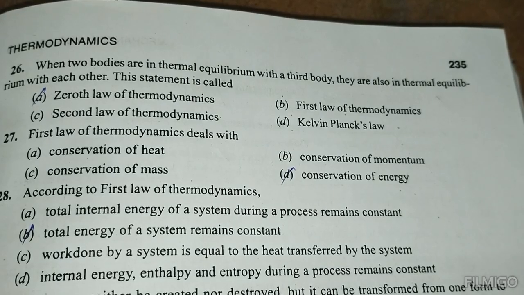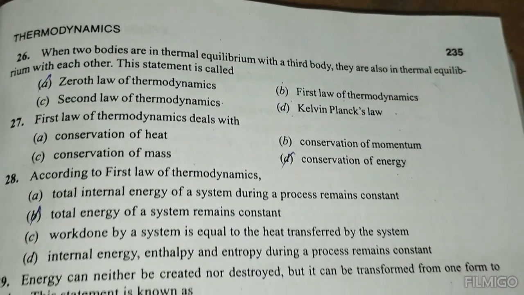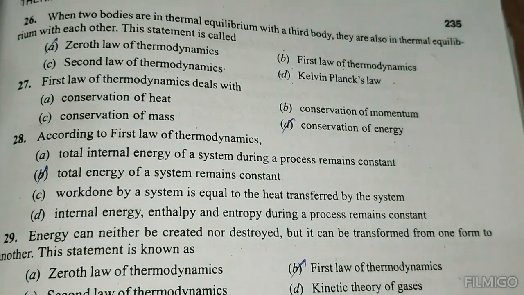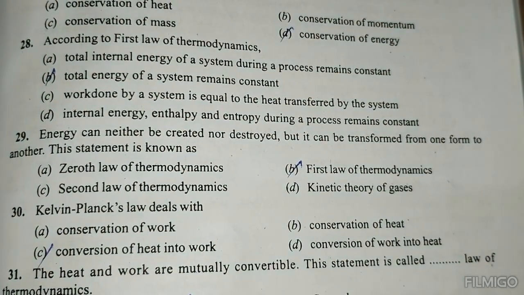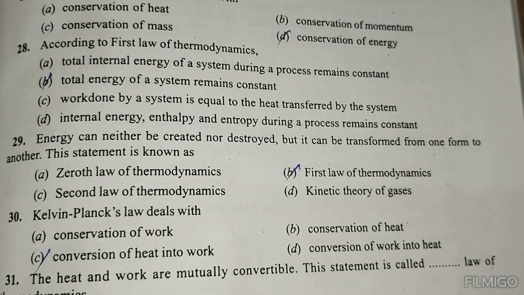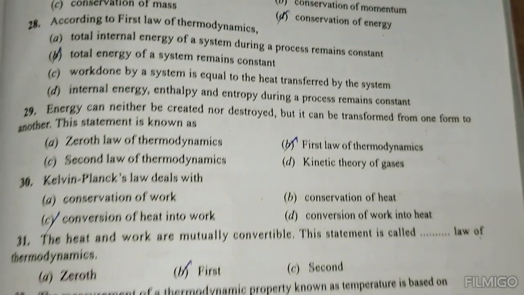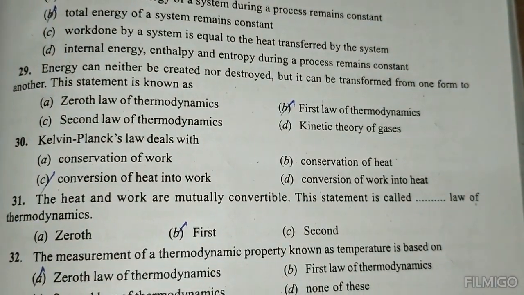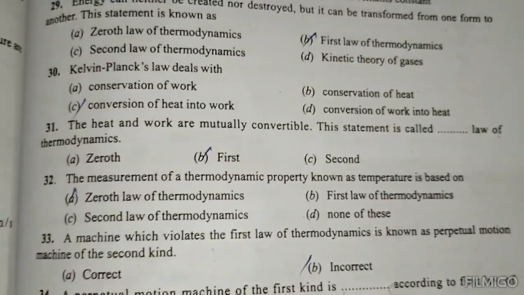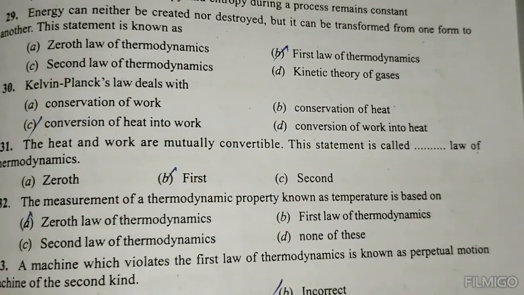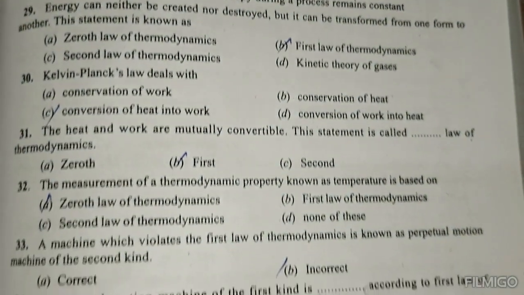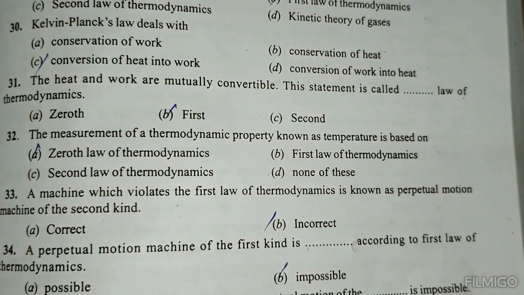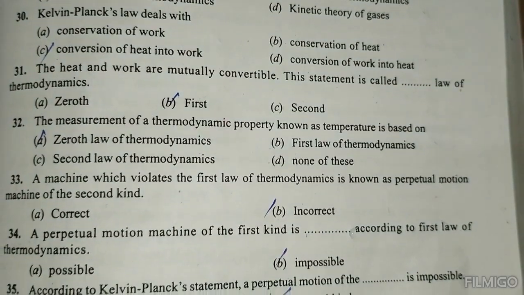The first law of thermodynamics deals with conservation of energy. According to the first law of thermodynamics, total energy of the system remains constant. Energy can neither be created nor destroyed but can be converted into another form of energy. This statement is known as the first law of thermodynamics. Kelvin Planck's law deals with the conversion of heat into work. Heat and work are mutually convertible. This statement is called the first law of thermodynamics. The measurement of the thermodynamic property known as temperature is based on the zeroth law of thermodynamics.